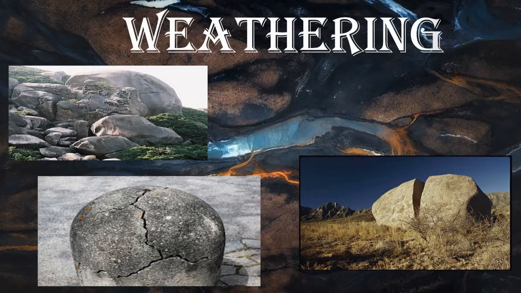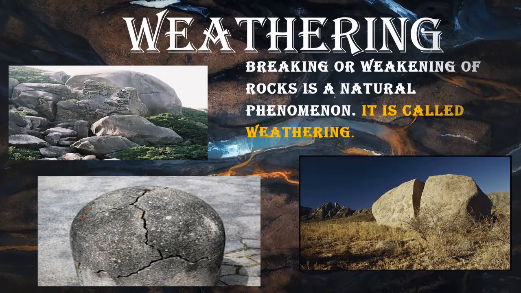This process occurs due to water and temperature. So here we have the definition of weathering. Breaking or weakening of rock is a natural phenomenon. It is called weathering.